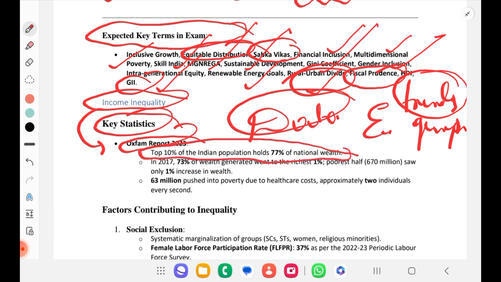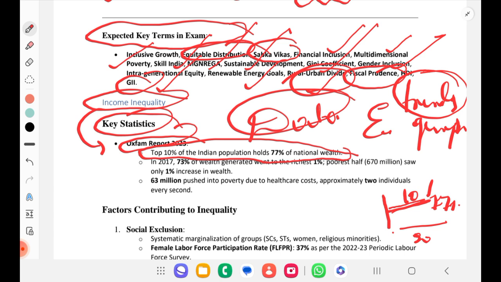Whereas the remaining 90% of people hold only around 15%, right? That is what you can remember as a key point, where you can use it in different ways. Inclusive growth you can use, income inequality you can use.